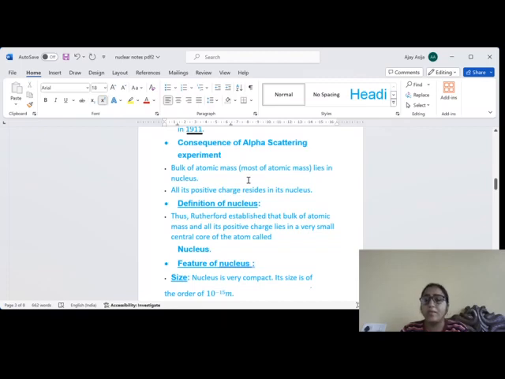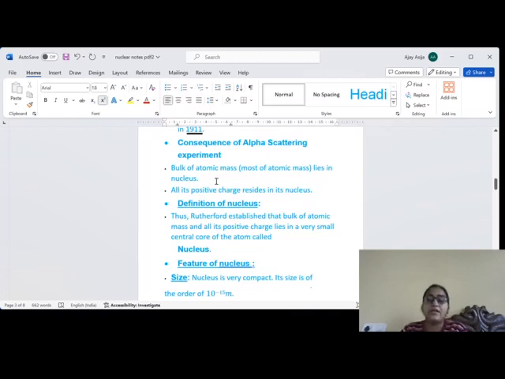When he saw that most of the alpha particles are going straight, he concluded that most of atomic space is empty. And when he saw large angle scattering of alpha particles, then he concluded that there must be positive charge on the nucleus, so that there must be repulsion between alpha particles and nucleus, because alpha particles also have positive charge, so nucleus must have positive charge for the large angle scattering.